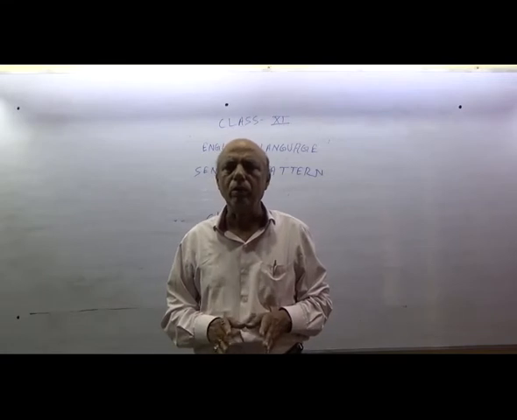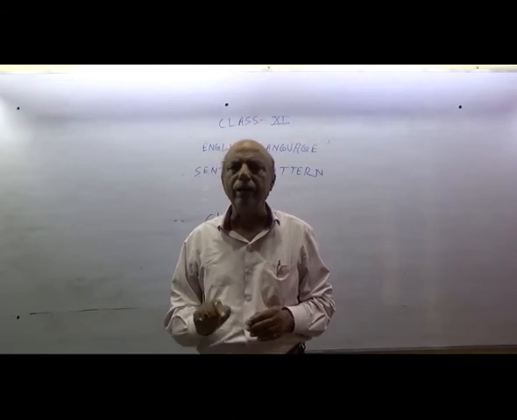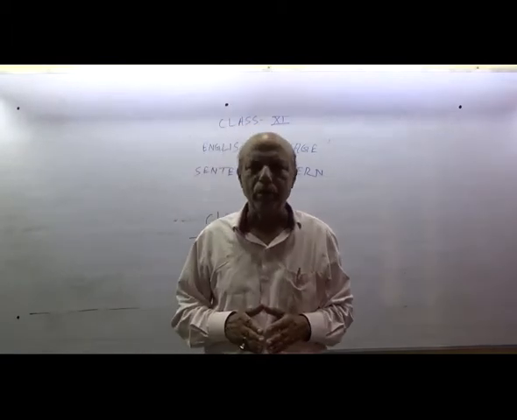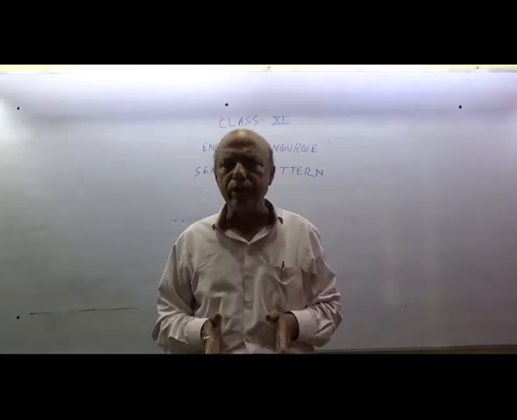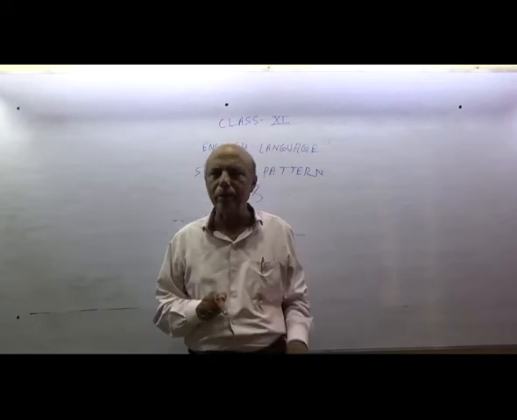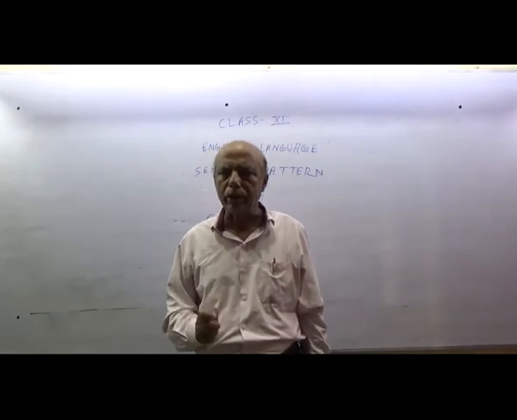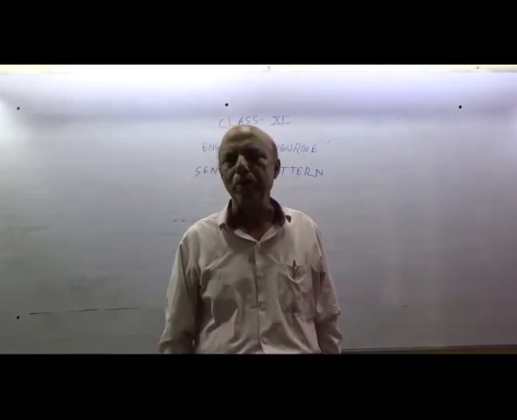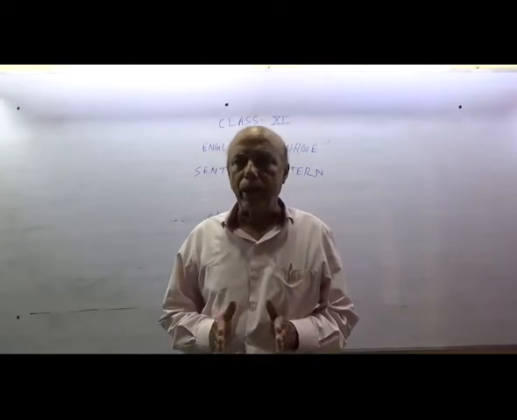I have told in the form of an example, I came, I saw, I conquered. It is one of the examples of a coordinate clause. Thereafter, another example of a coordinate clause is: to err is human, to forgive divine. Again I am repeating, to err is human, to forgive divine. It is another example of a coordinate clause.